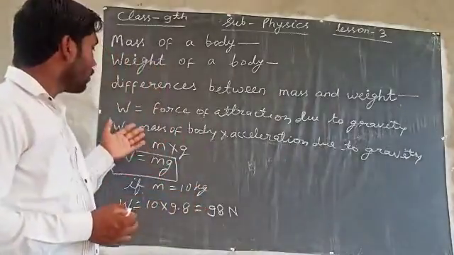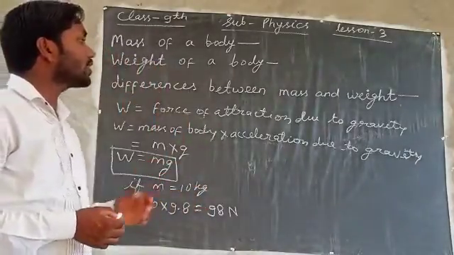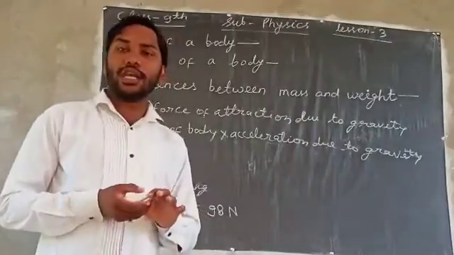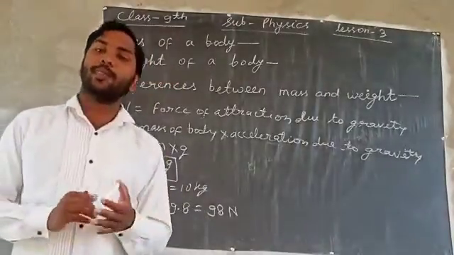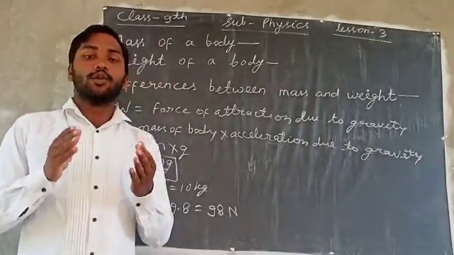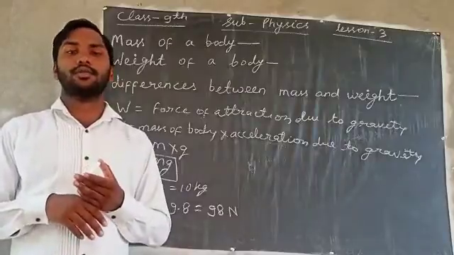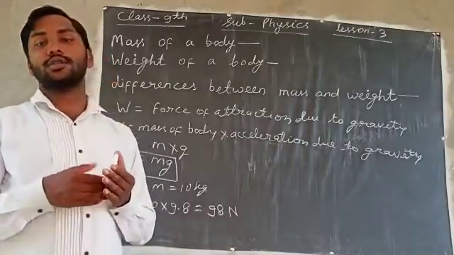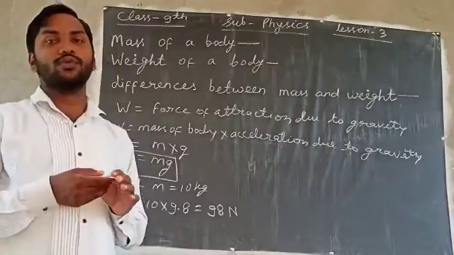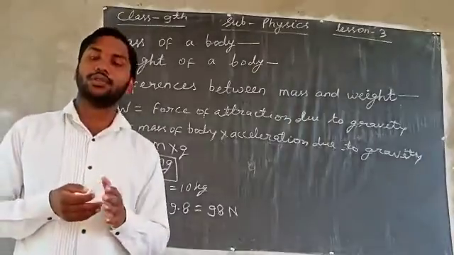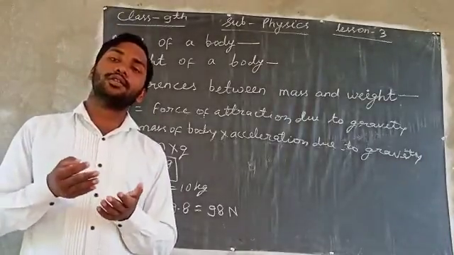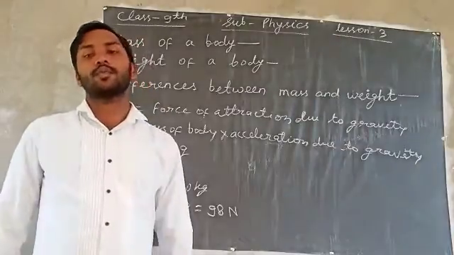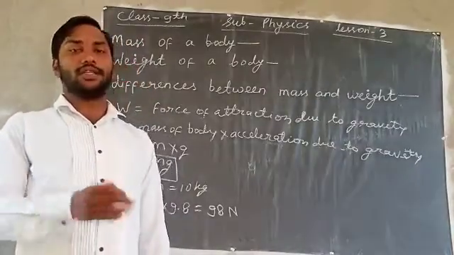Now, we will discuss the differences between mass and weight. The quantity of matter contained in a body is called the mass, while the force with which the Earth attracts a body is called the weight.